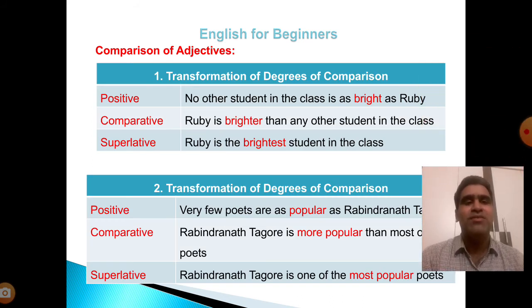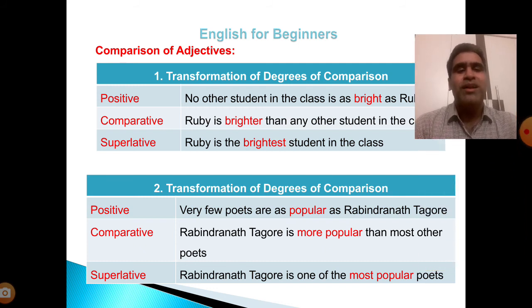Comparison of adjectives. Number 1. Transformation of degrees of comparison. Positive: No other student in the class is as bright as Ruby. Comparative: Ruby is brighter than any other student in the class. Superlative: Ruby is the brightest student in the class.